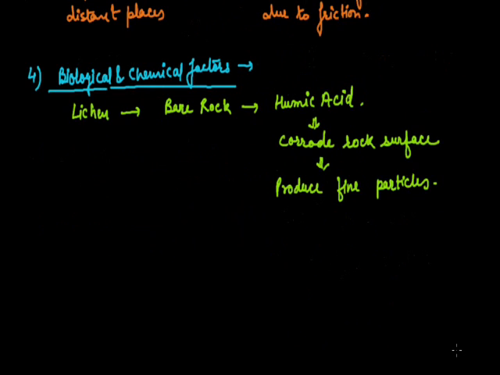Now these fine particles can absorb moisture, and because of moisture or water content, mosses can grow on them, which further degrade them into soil. Now one more thing, this humic acid is a chemical factor which is released by a living being, so this effect is simultaneously biological and chemical.